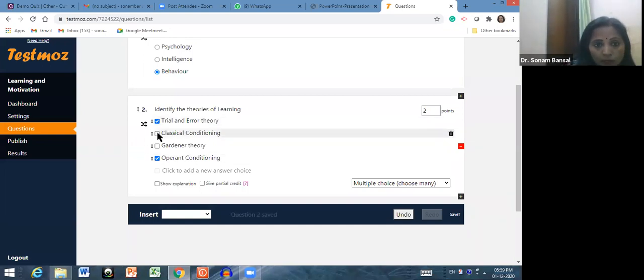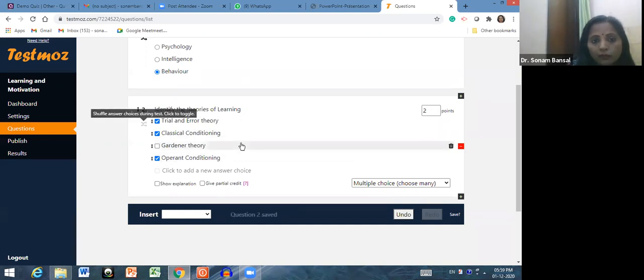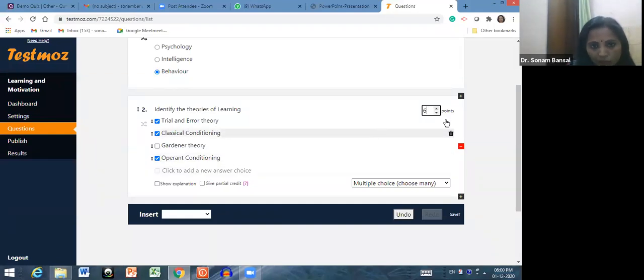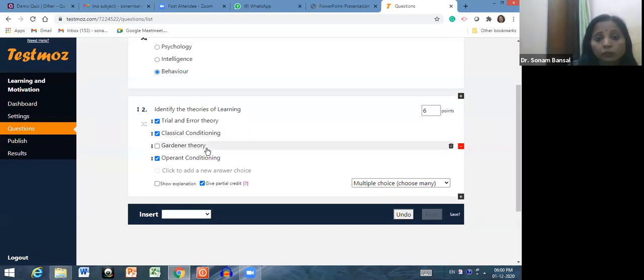So this is the right choice, this is the right choice, and this is the right choice. And if you want to shuffle the order, click here, shuffle the order. And you want to give this particular question 6 points, 2 for each correct option. Then you can do that. You want to give the partial credit, means the student who has done only one or two choices correct, then you want that some marks should be given for this multiple choice, multiple answer question. Then you have to click on give partial credit. Is it okay? And after that you can click on save.